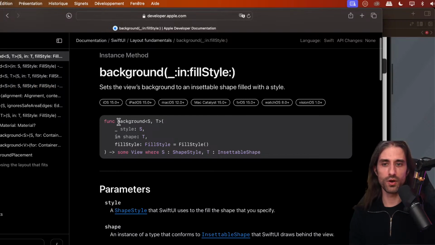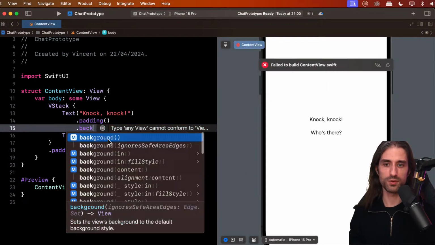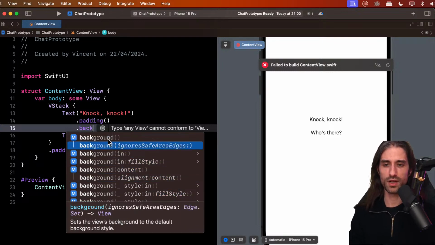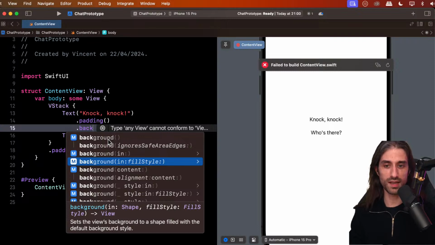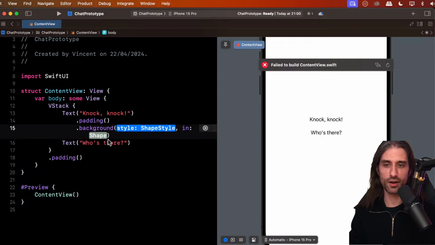So when you have a function like background with the same name but several possible sets of arguments, it's what we call overloads. Overloads is when you have the same function or method with the same name but a different list of arguments. We say that they are all overloads of background, for instance. So you can have several overloads. Let me show them to you again. You can see all of these, they are overloads of background because they have the same name, background, but they take different sets of arguments. And because they take different sets of arguments, the compiler is able to tell them apart and to know which is which.